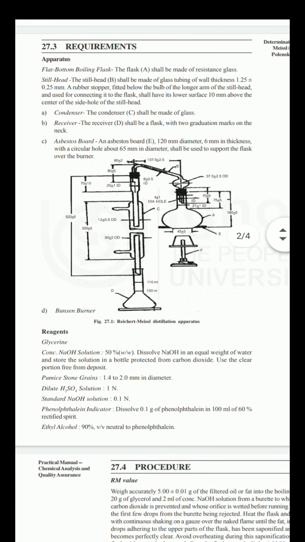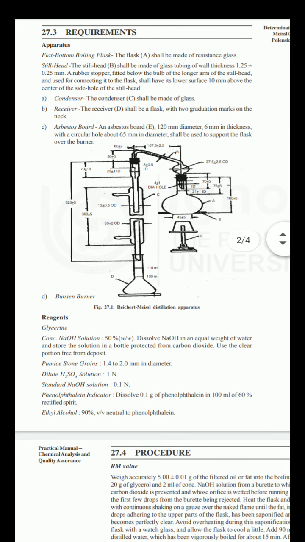Then the steel head B is above flask A. The steel head is connected with the condenser C, and after that part D is the collector, or we can say the receiver.